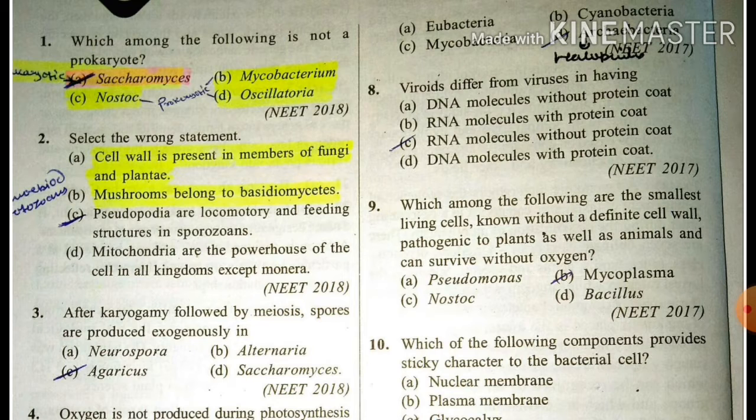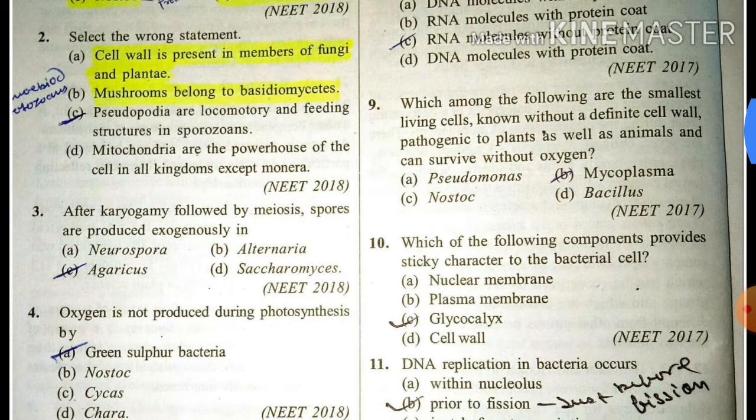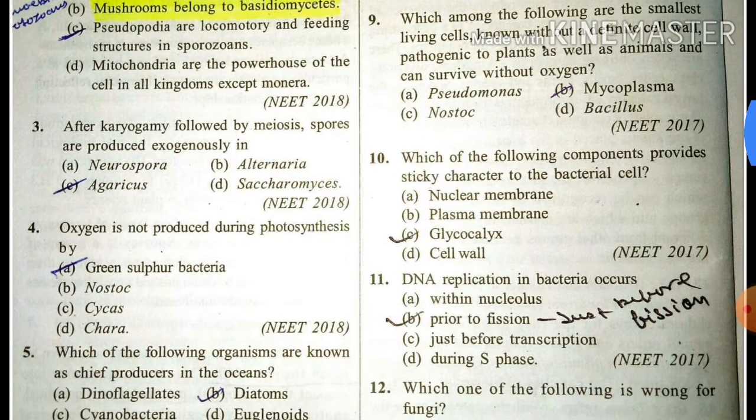True. Pseudopodia are locomotory organ and feeding structure in sporozoans. This is false because pseudopodia are locomotory organ in amoeboid protozoans, that is amoeba. Okay. Mitochondria are the powerhouse of cell in all kingdoms except Monera. This is true. Okay. Next, question number 3.